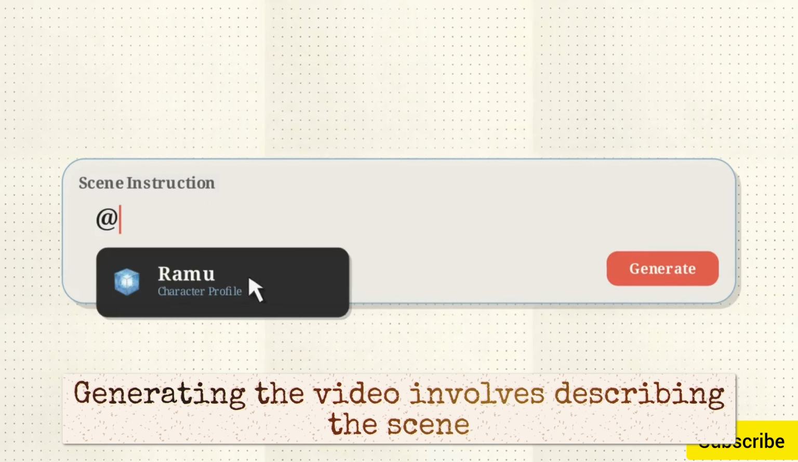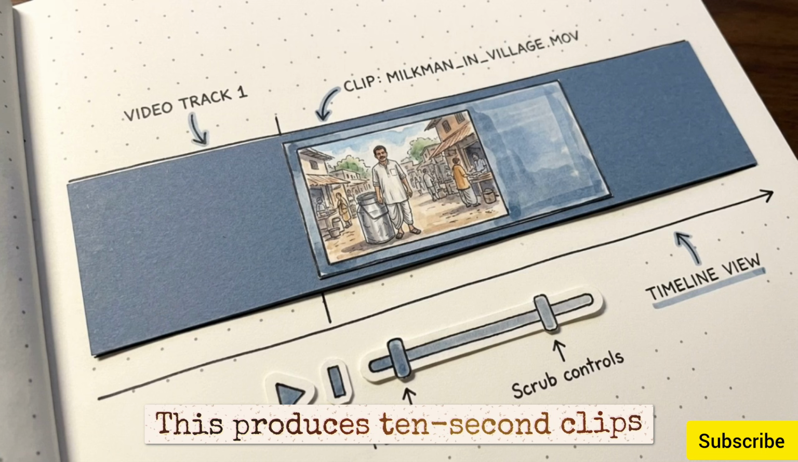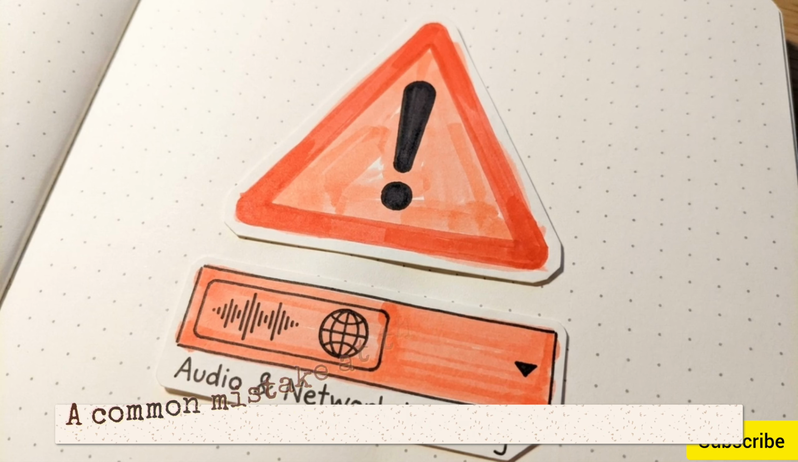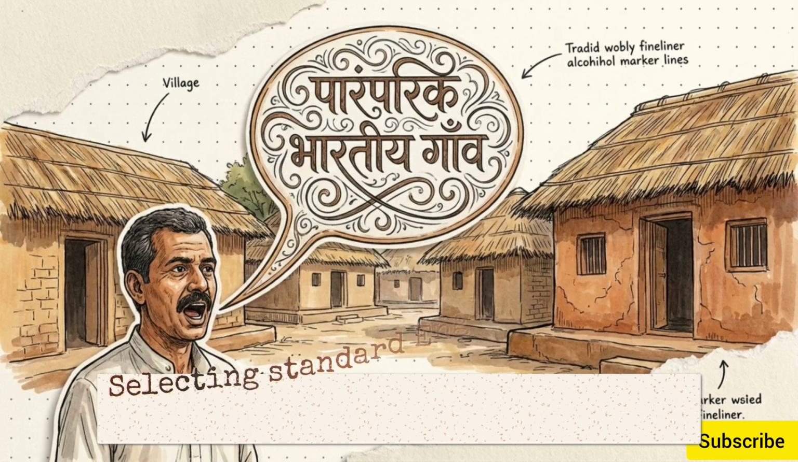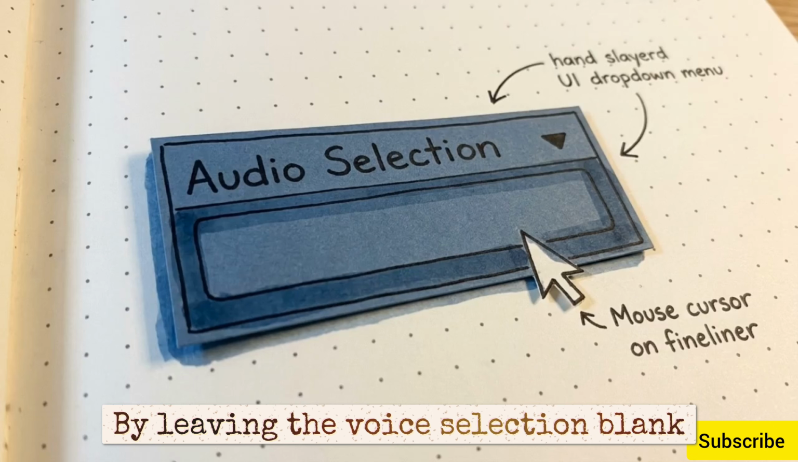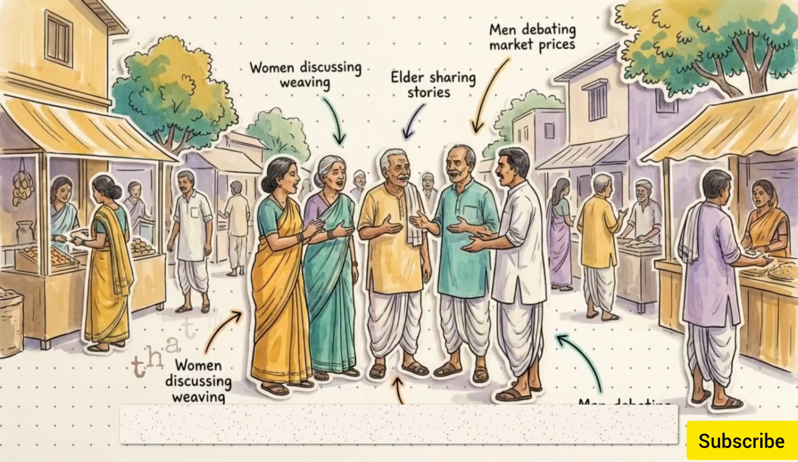Generating the video involves describing the scene and tagging our saved characters. This produces 10-second clips that align with our storyboard. A common mistake at this stage is using the default AI voice settings. Selecting standard English accented voices will immediately break the immersion of a localized story. By leaving the voice selection blank, we allow the system to generate natural, native Hindi dialogue that matches the character setting.